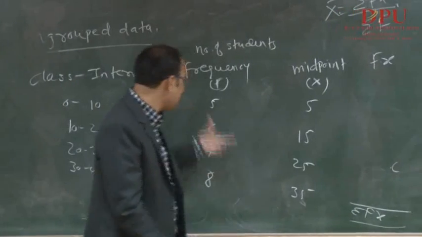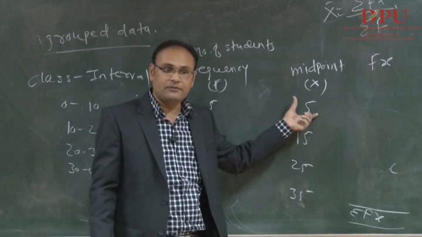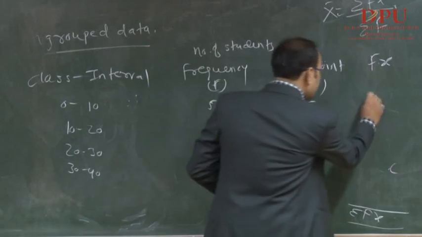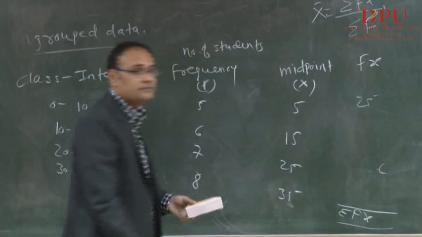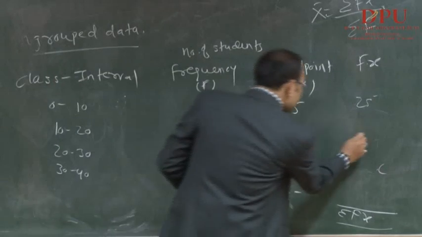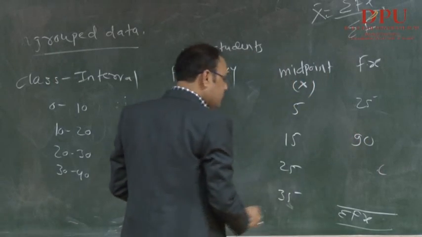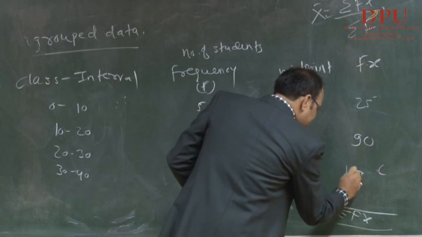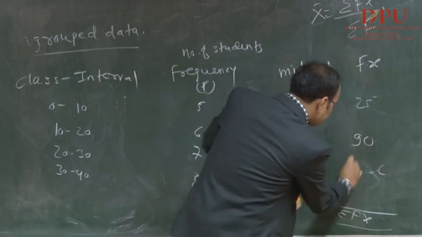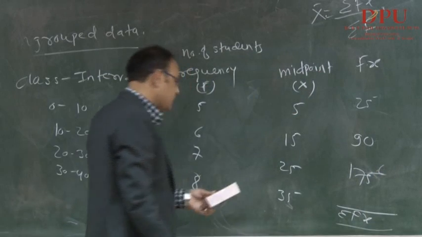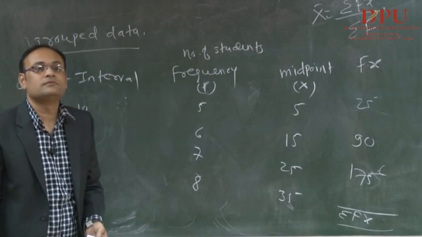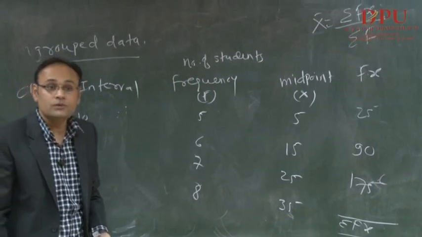5 and 5, this is my f, f into x: 5 into 5, 25. So directly it comes to 25. Then 15 into 6, 90. Then next, 25 into 7, 175, na? And 35 into 8, 2.